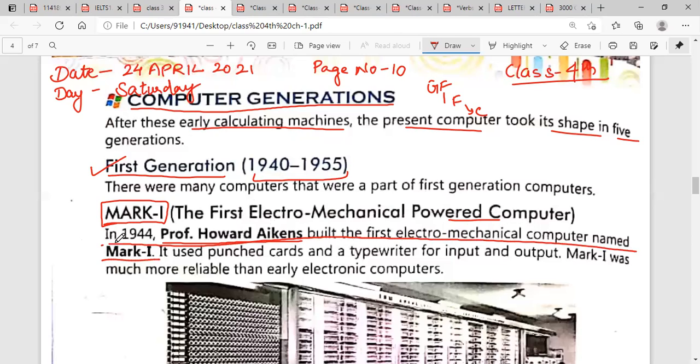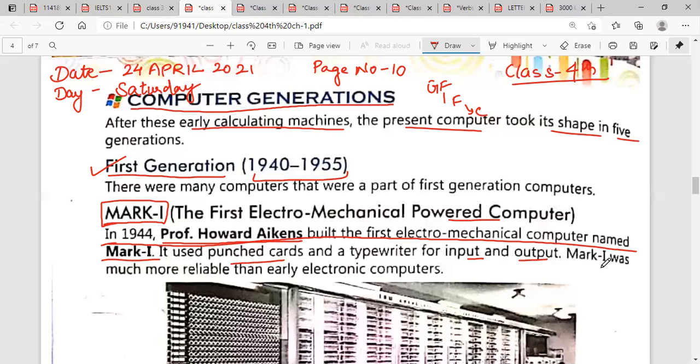And in which year it was made? It was made in 1944. And who made it? It was made by Professor Howard Aiken. It used punch cards and a typewriter for input and output. In this computer, a typewriter and punch cards were used for inputting or outputting the data.